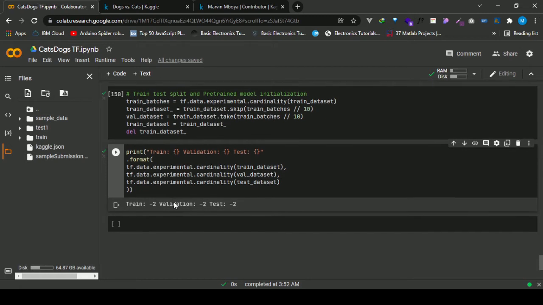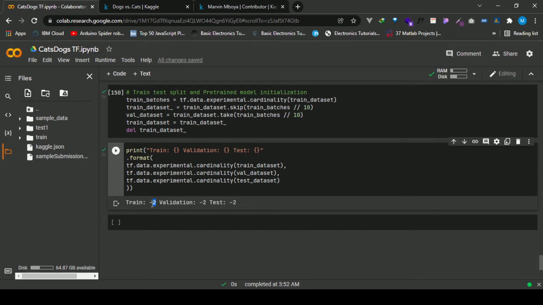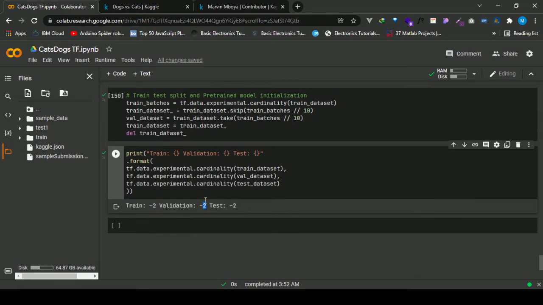Yeah, so the thing is, when you unbatch and you map again, the effect is actually this one. So that's why it's usually important to define all the functions that you have, then you map it onto the TensorFlow dataset. Because if you unbatch and you map again, the error becomes this one.